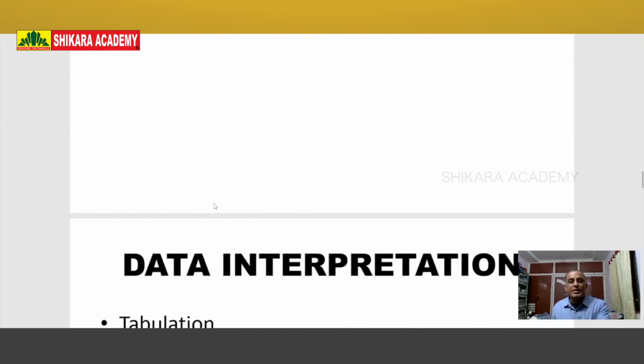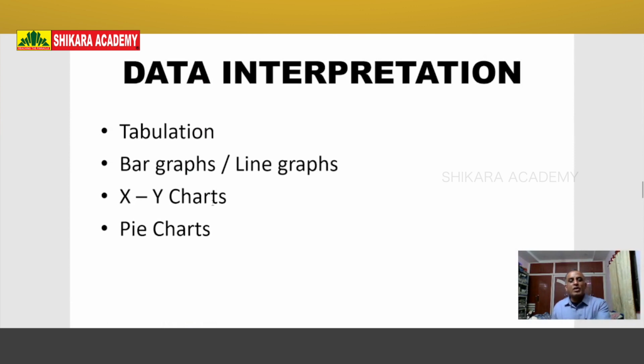And finally, data interpretation. My dear friends, first of all, tell me what is the data? Only information? No, only information is not data. Information with numbers and figures is known as data. This data is divided into two types, primary data and secondary data. What is primary data and what is secondary data, in future classes I will discuss each and every one.